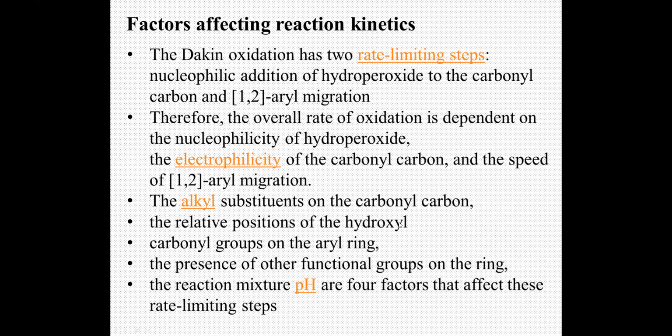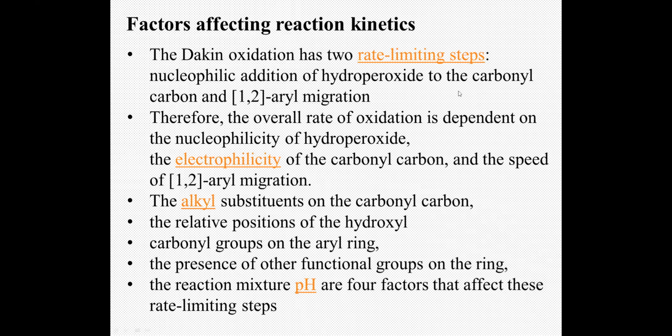Relative position of the hydroxyl group in the ring: if it is ortho or para, it increases the electron density in the ring and assists the migration of the aryl phenyl group, the 1,2 shift. Also, if another functional group on the ring is electron donating, it favors the reaction.